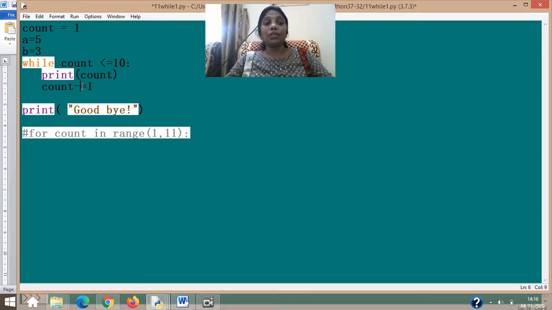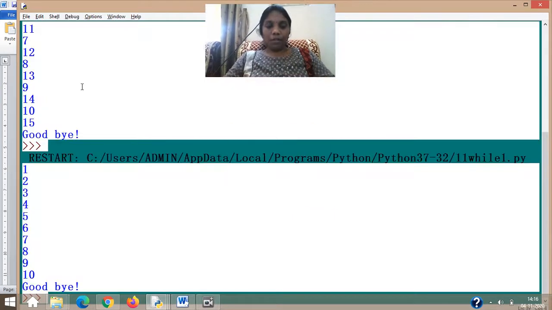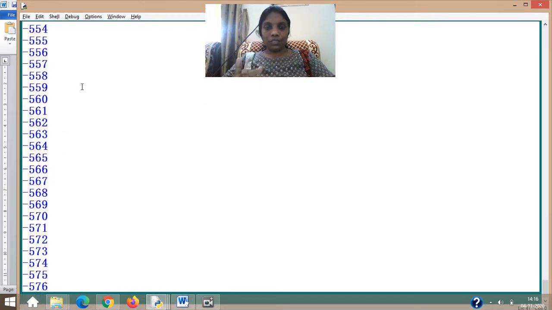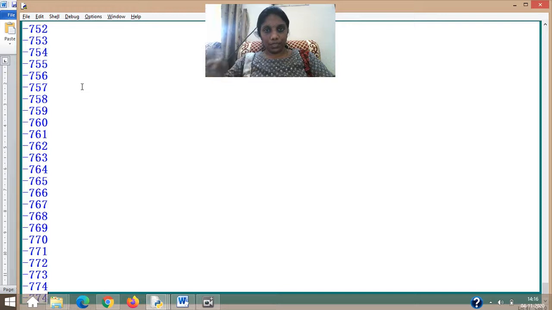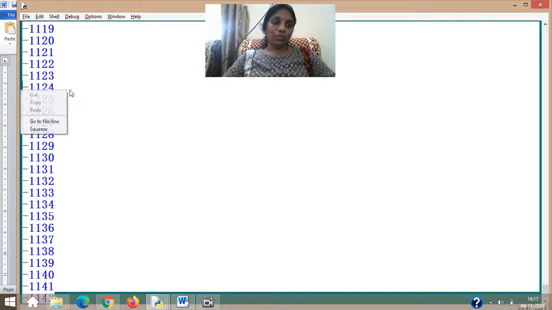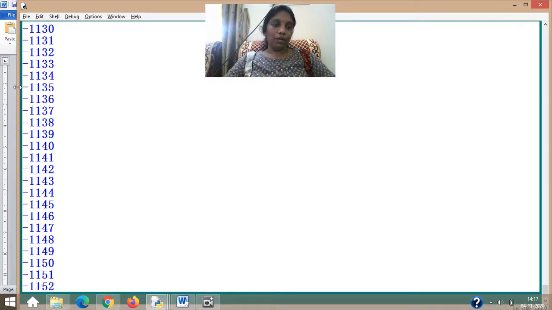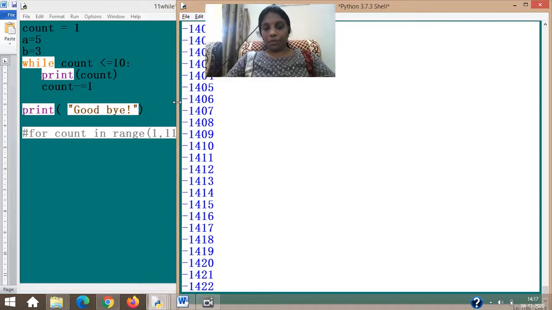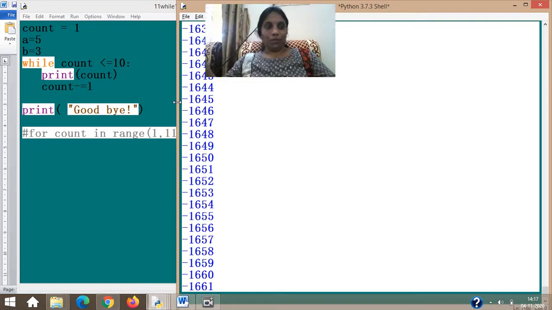But I have given the updation statement wrong and I'm trying to run. You understood what happened, no? Count was 1, condition checked 1 less than or equal to 10, print it, and then I had given what we call count equal to count minus 1. It keeps on decrementing only. See? It will keep on, and you know Python can go to any number you want. So again, another infinite loop.